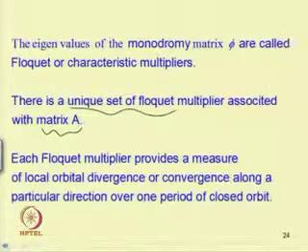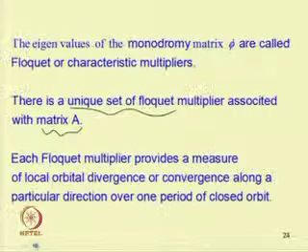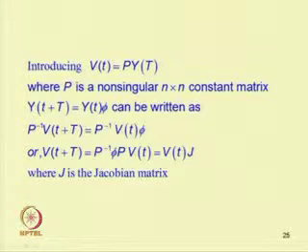While finding the eigenvalues of phi to get the Floquet multipliers, one can also use a transformation to make the analysis simpler. Let us assume V t is another variable, V t equal to p y t, where p is a non-singular n cross n constant matrix.